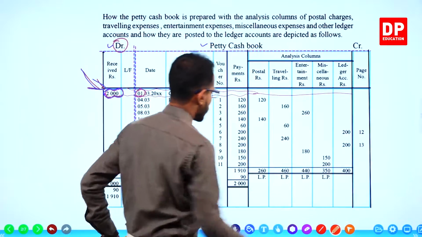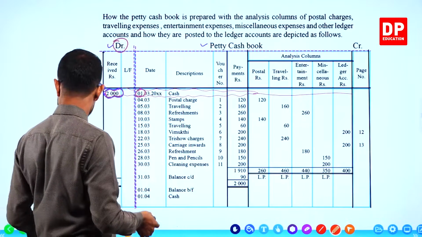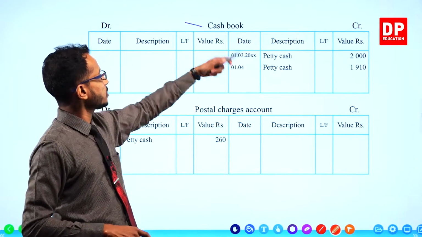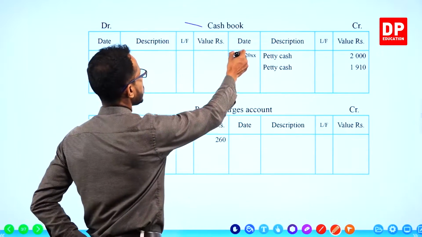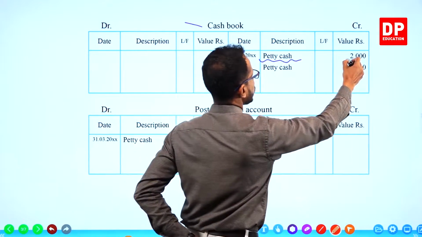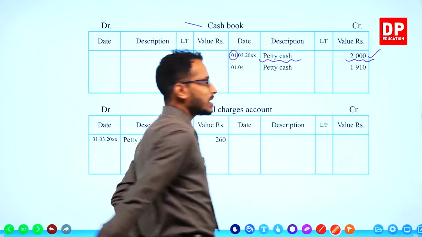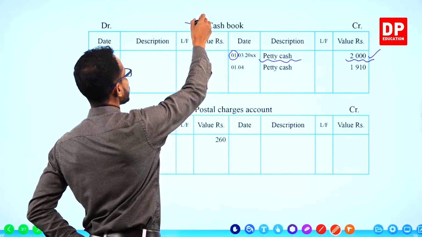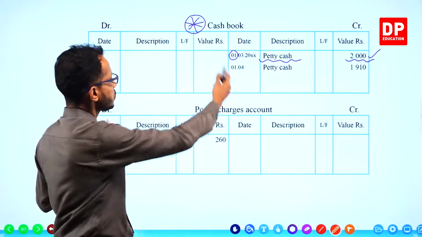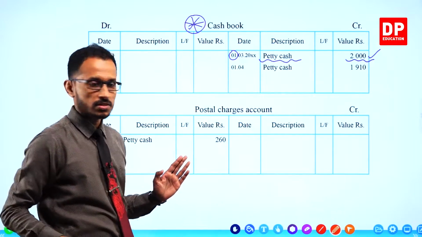Let's see whether the double entry is recorded. It is recorded. The cash book, 1st March, description petty cash 2000. So the double entry is recorded in the cash book. All right, children? Simple things, right?